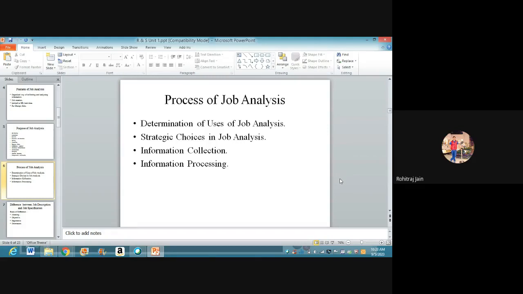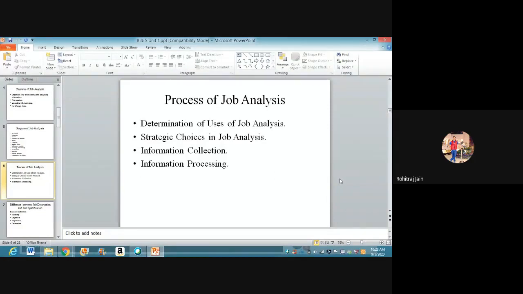Then we have strategic choices in job analysis. What do you understand by strategic choices in job analysis? While conducting the process of job analysis, there are a lot of aspects which have to be covered by the organization. So what are these various aspects that have to be covered by the organization? Aspects like employee involvement, and the level of detail required.